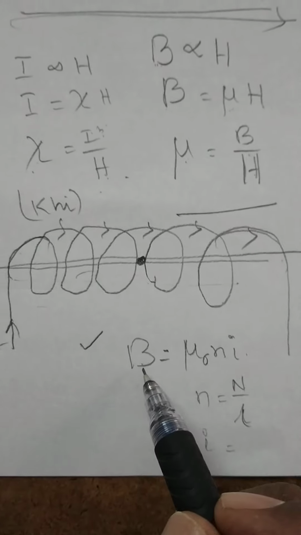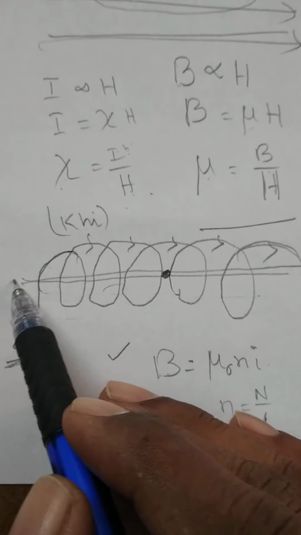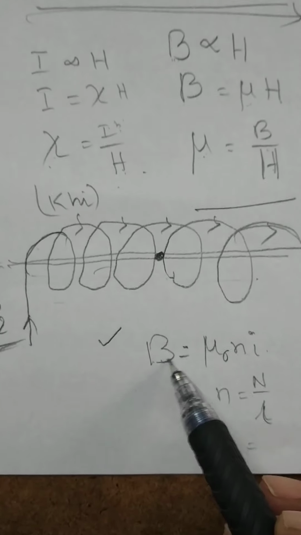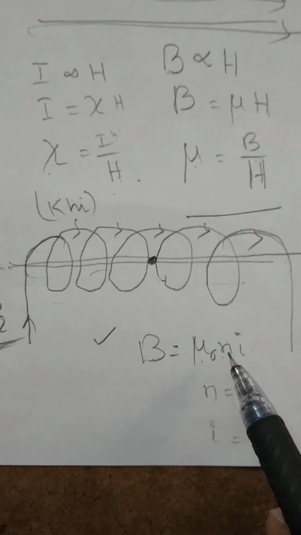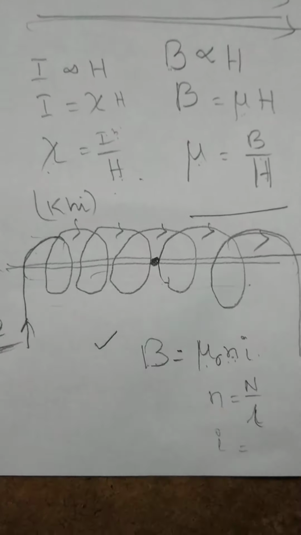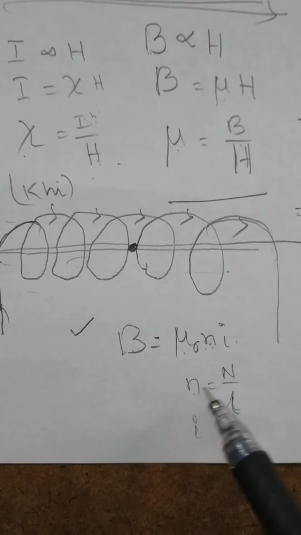Just remember it, mu naught into N I. The magnetic field at any point on the axis of an infinitely long solenoid is given by B equal to mu naught N I. Here what is N? Number of turns per unit length. I is equal to current. Total number of turns in the solenoid is capital N and length is equal to L. Number of turns per unit length is capital N by L. I is equal to current. Right?